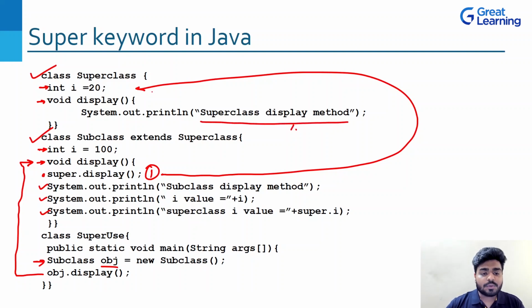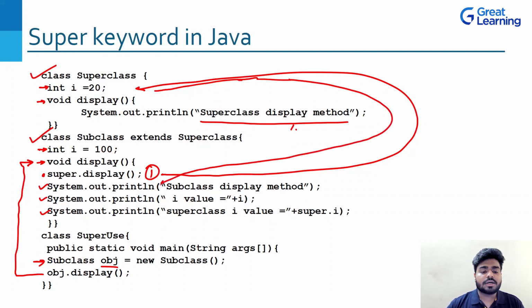Okay. Then it will come back. After completing the job of this method, it will come back to the next line. Then it is printing 3 lines of code: subclass display method, I value, and superclass I value. Now see here again.